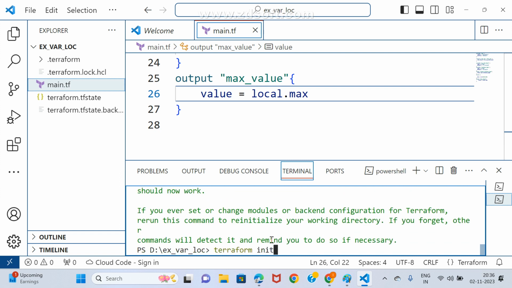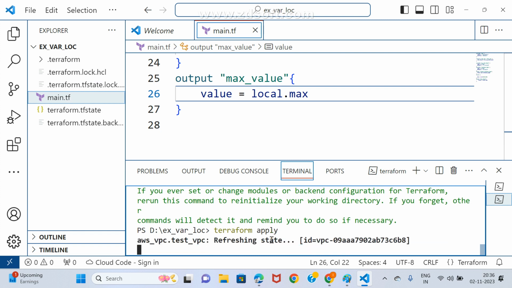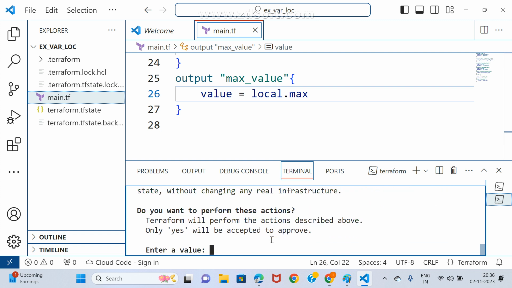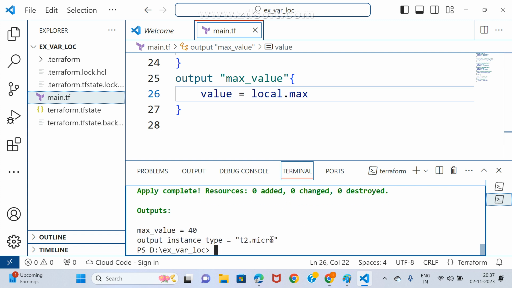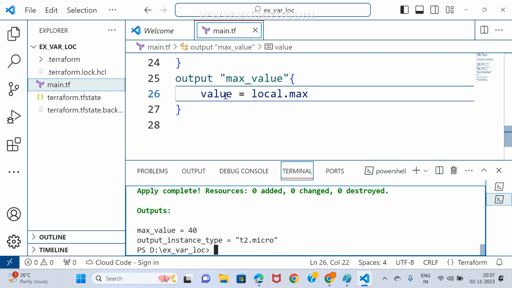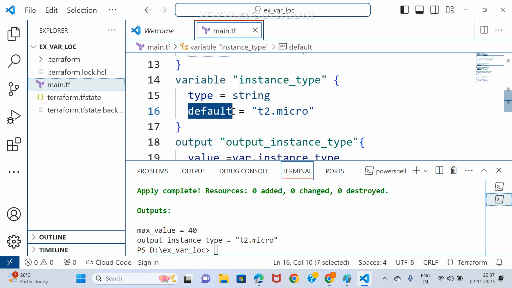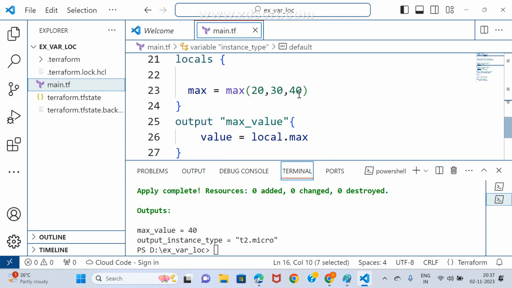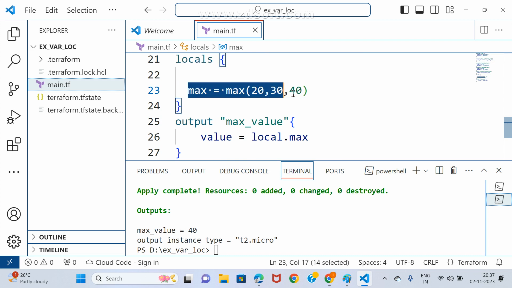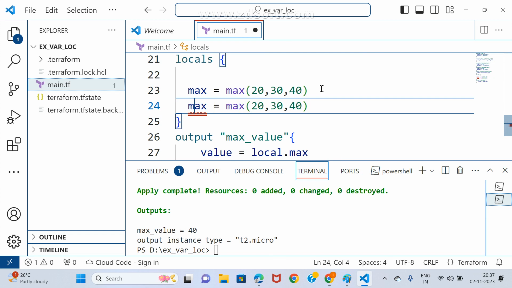Now I may go with terraform apply, giving confirmation yes. Now, did you get it or not? I hope you got the difference. In a variable, we can set only one default value. But here, within one locals block, I may write the same thing two times. Control C, Control V.